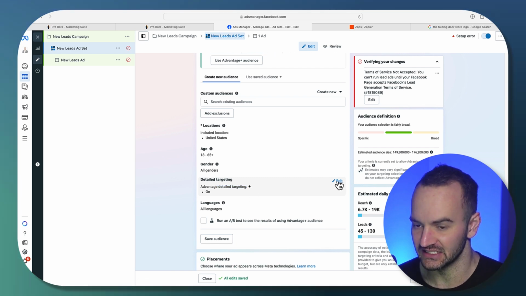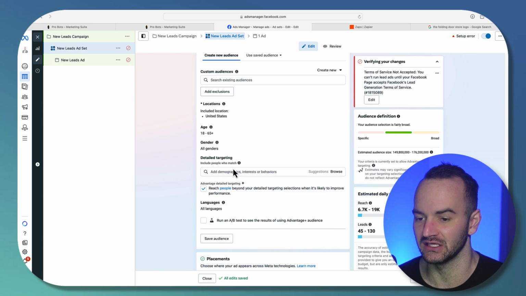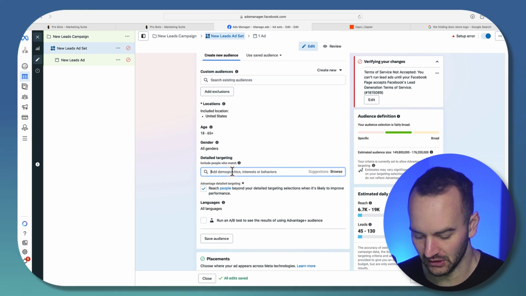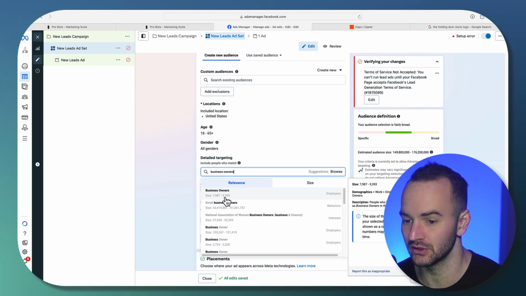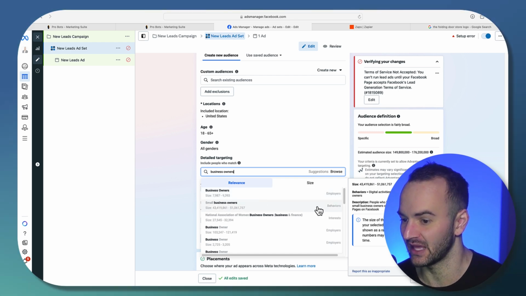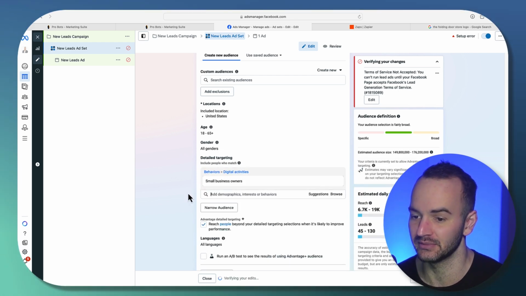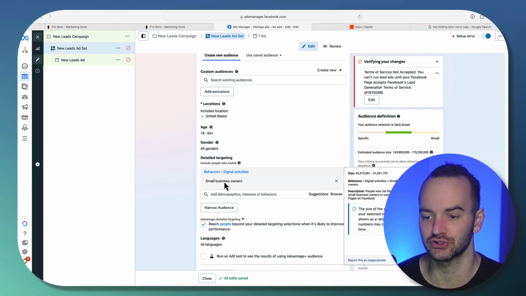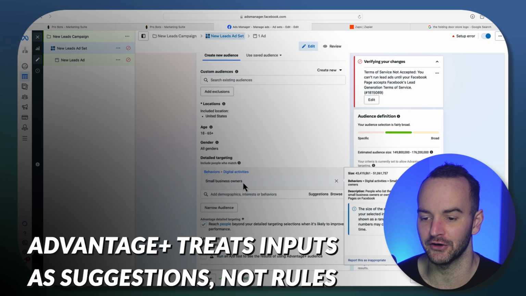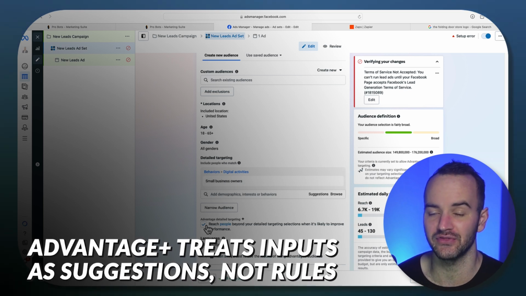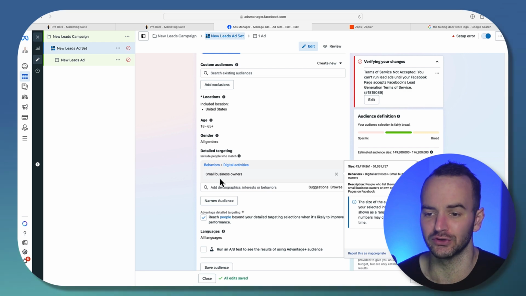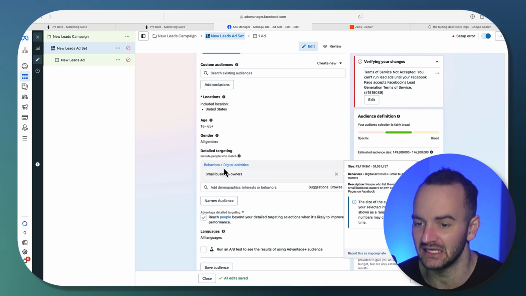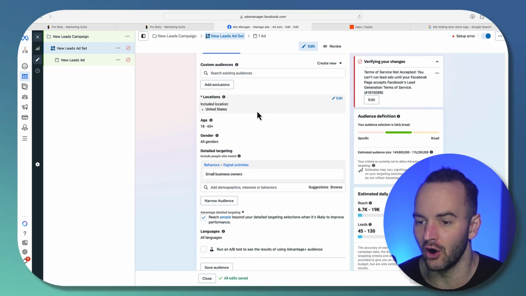Once you go in to edit the targeting, if I were to put, let's say, business owners, because I'm trying to sell something to business owners, and then I say small business owners behavior, not employers, right? But behaviors, then what does this mean? This means to treat whatever I put in this area as a suggestion rather than a rule. So for instance, if I wanted to run to small business owners only, do not show to anyone outside of all of the things that I set here.